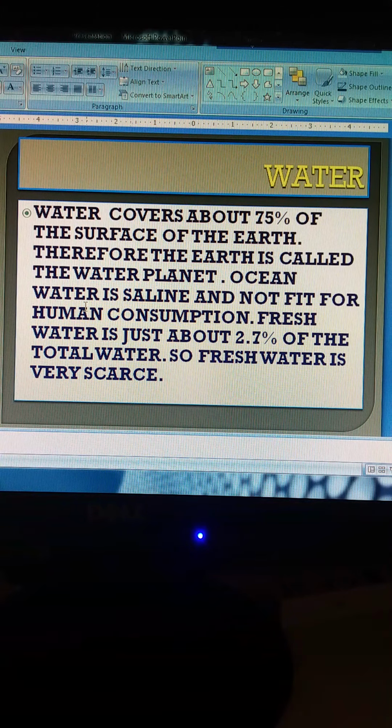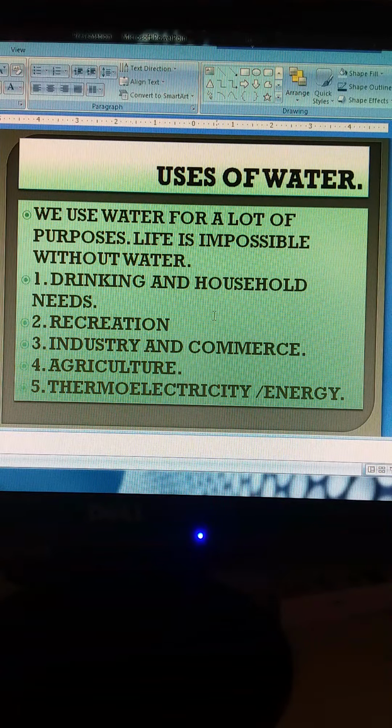Ocean water is saline and not fit for human consumption. So we can see that, on the basis of the amount of water cover, not the whole part of the water is suitable for human consumption. Some is suitable for human consumption, which is called fresh water, and is just about 2.7% of the total water. So fresh water is very scarce, it is very less. So we have to be very conscious about the wastage of water in our day-to-day life.